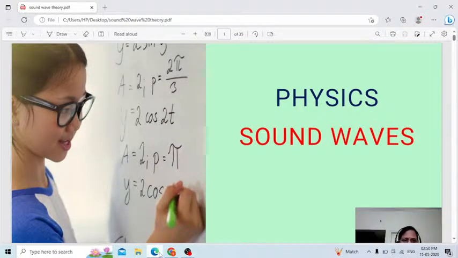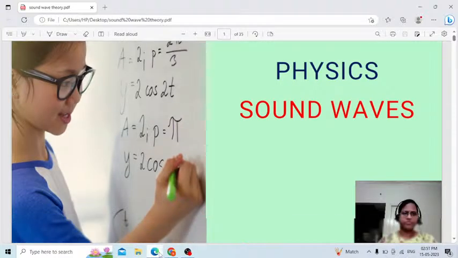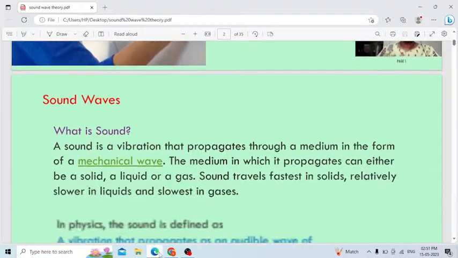I am Sunita madam. Today I am going to teach one of the important topics in physics, that is sound waves. Let us discuss the theory part based on the topic sound waves. Then after that I will discuss a few MCQ problems based on the same topic. If you listen to the theory class carefully, then you can easily solve multiple choice questions based on the same topic. Therefore, understanding the theory part is very important.